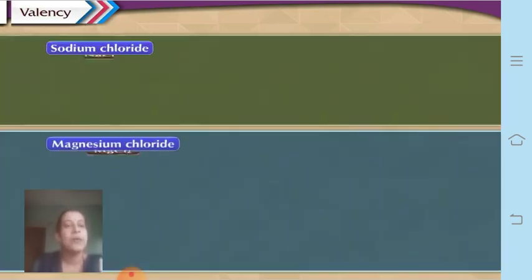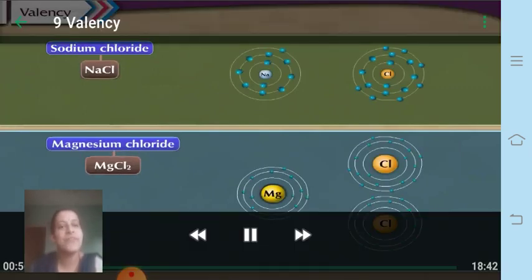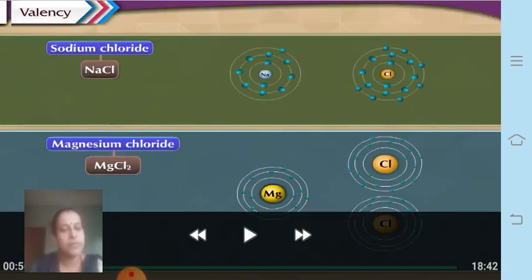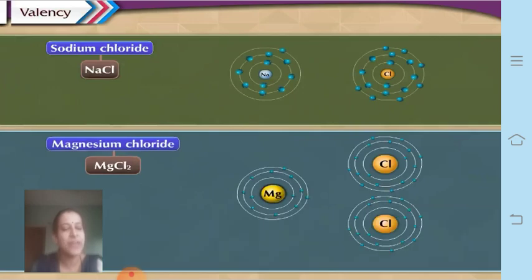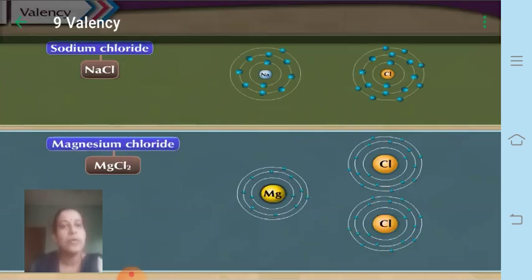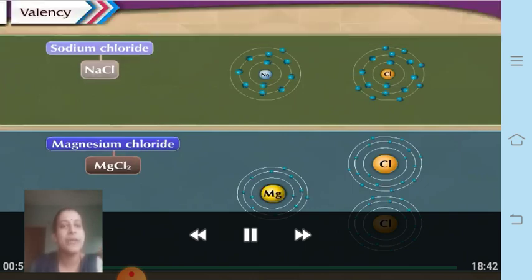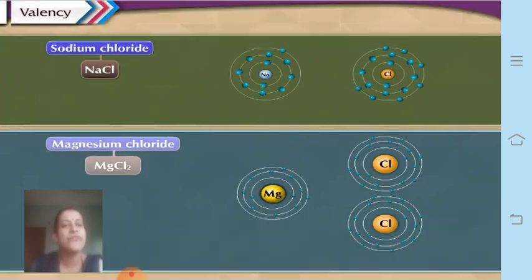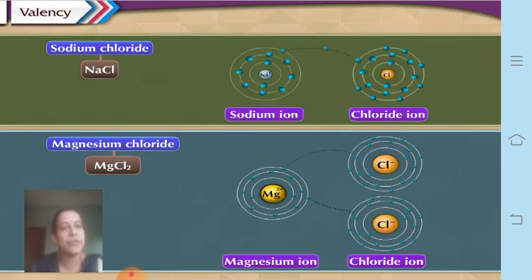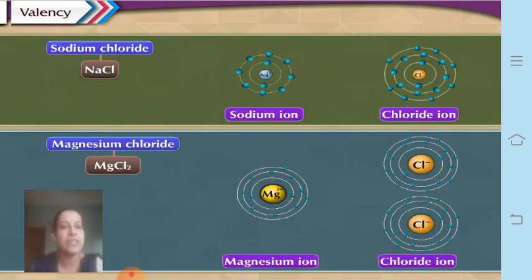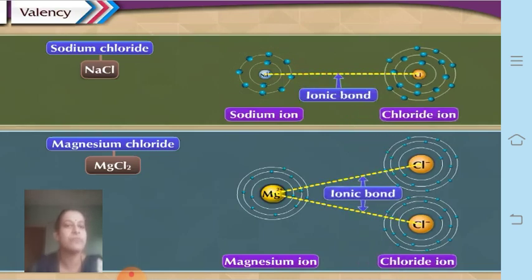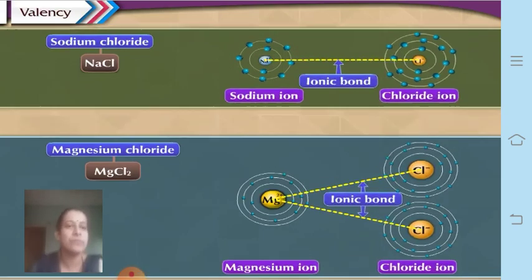Now, what is the type of chemical bond in sodium chloride and magnesium chloride? They form ionic bonds due to the formation of ions. Sodium forms a cation and chlorine forms an anion, and in magnesium chloride, magnesium forms a cation and chlorine forms an anion.